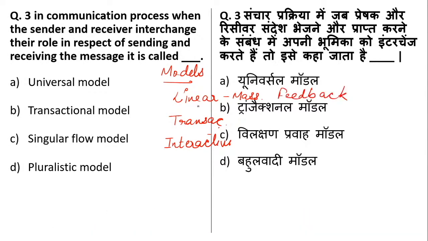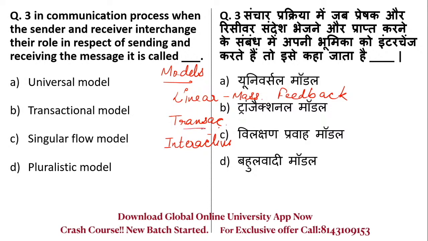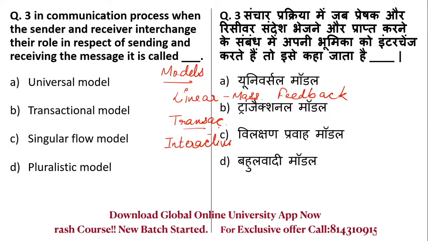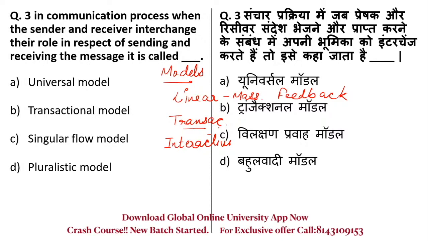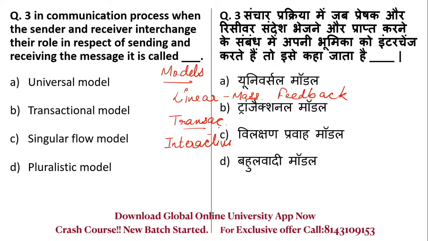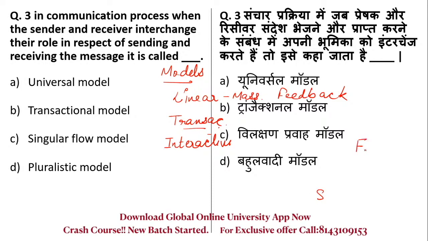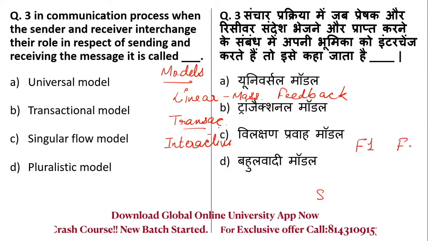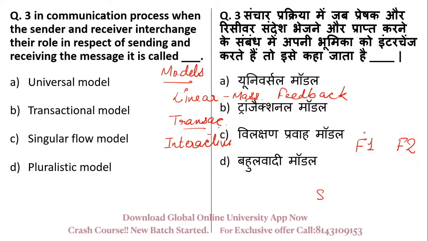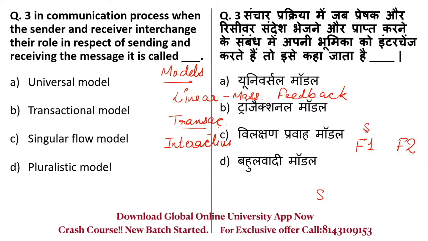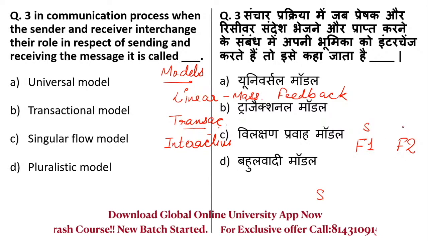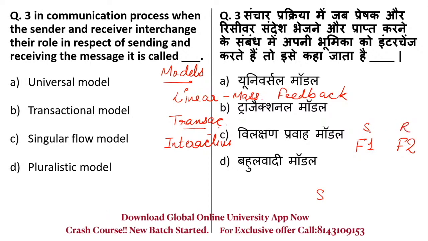Okay. Transactional model is a face-to-face model where, like when you are talking to your friend, one time you will speak, like this is friend 1 and this is friend 2. Two people are talking. One will become sender, like you will tell, okay, I have an exam and I have not prepared.